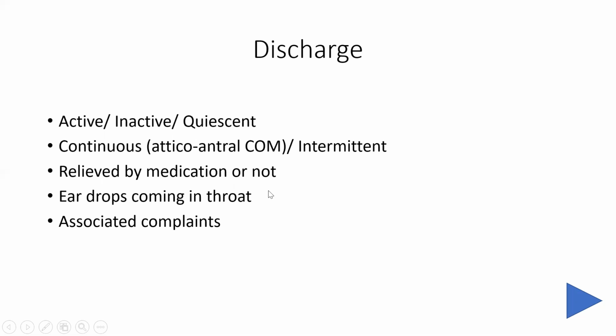Then the duration of the discharge is important, whether it is of acute onset, for example, a few days, so it can be suggestive of any acute pathology, acute otitis media. And if the discharge has been coming for a long time, say more than 12 weeks, then we say it is a chronic condition, for example, chronic otitis media.